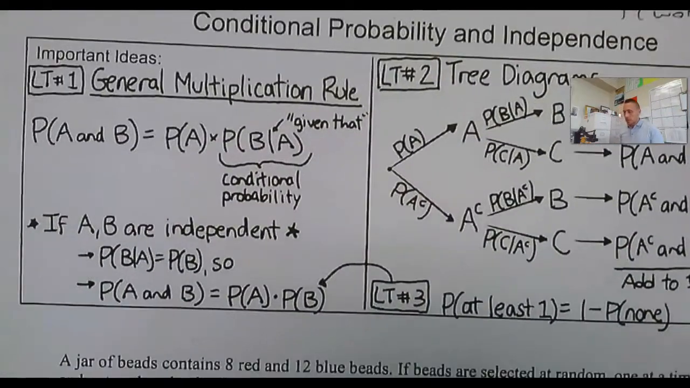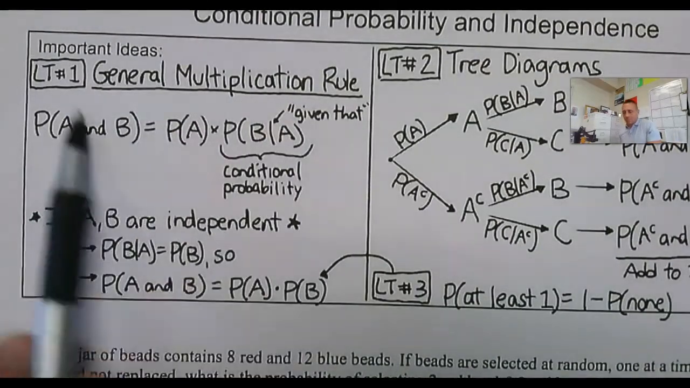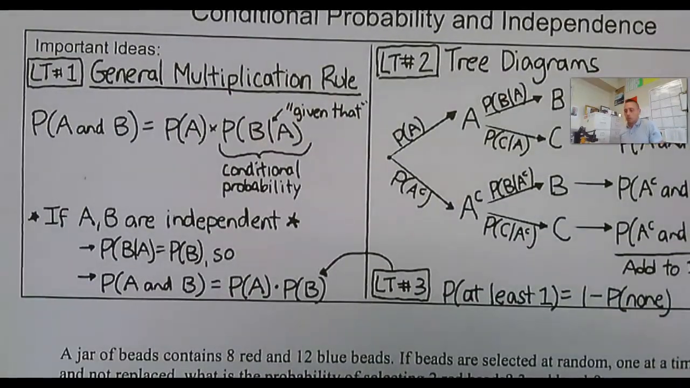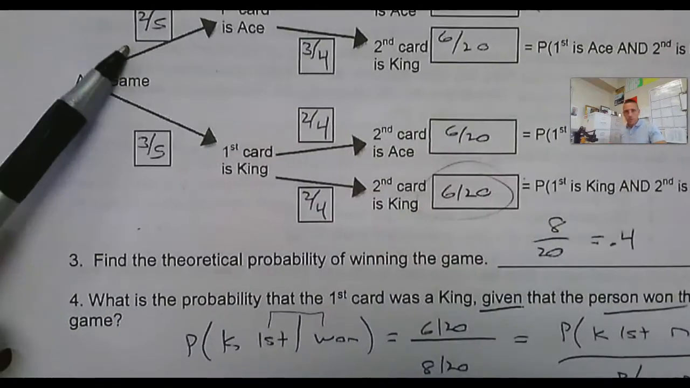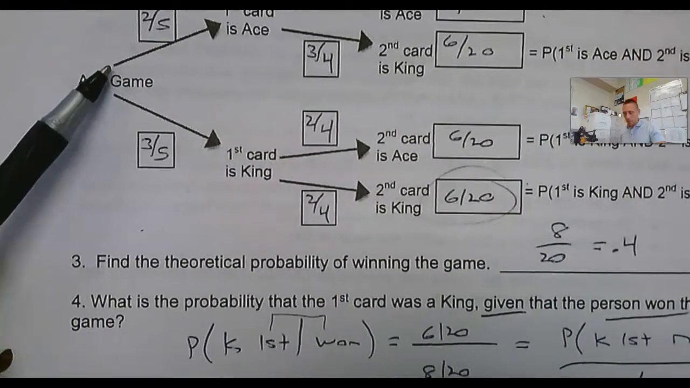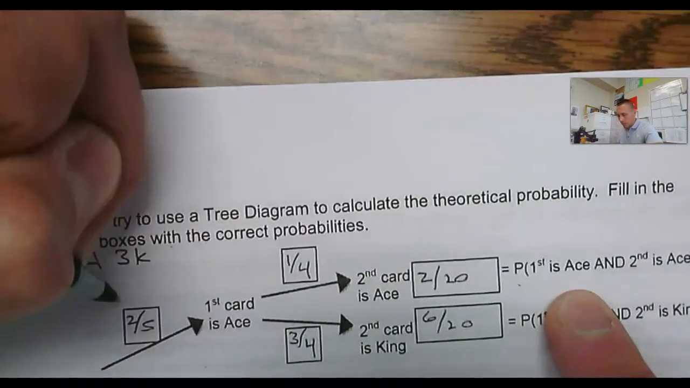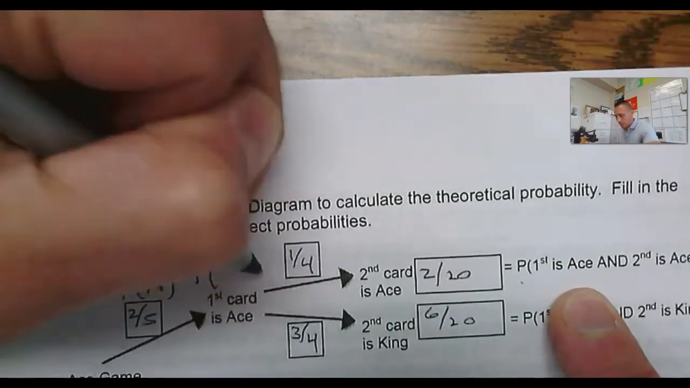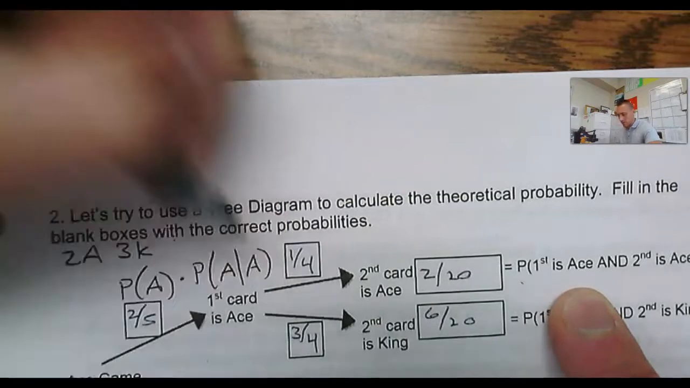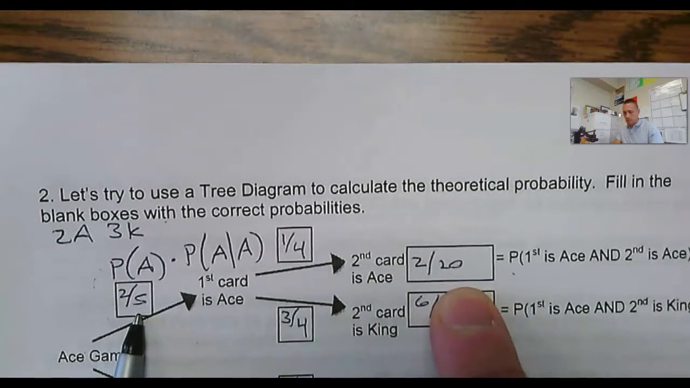So summarizing this general multiplication rule, we're using it, but we're never really writing out this formula and thinking about it this way. When we're using the tree diagram, this is exactly what we're doing. If I want the probability that the first card is an ace and the second card is an ace, I'm taking the probability that the first card is an ace times the probability that the second card is an ace given the first card is an ace. I'm multiplying these two probabilities across the branches to get this.